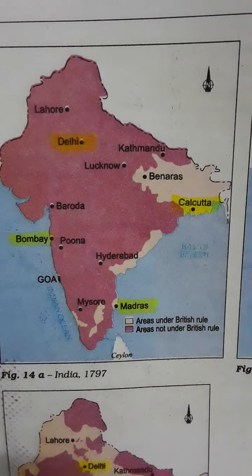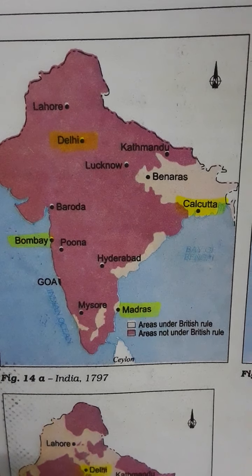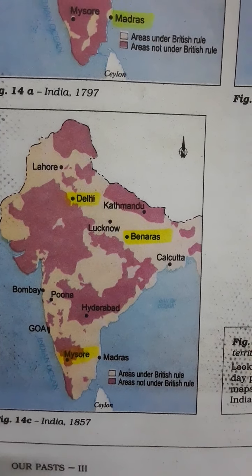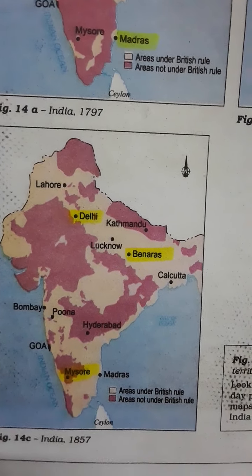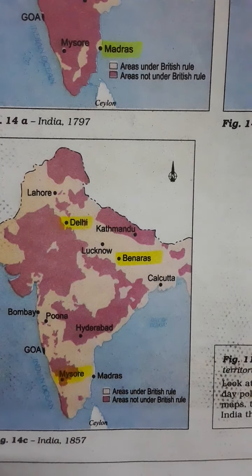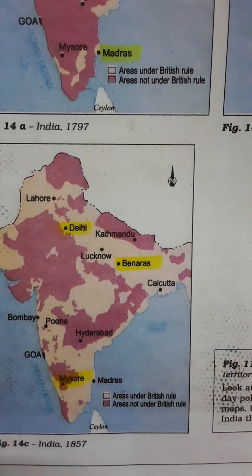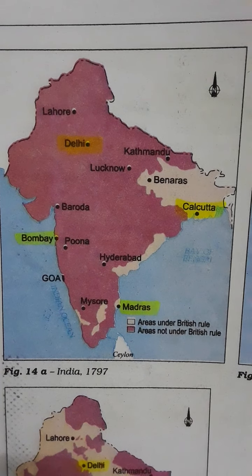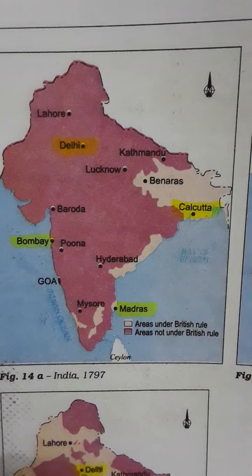This is the map of India in 1797. Next one, this is the map of India in 1857. Here I highlighted Mysore, Benares and Delhi. In this map, Bombay, Madras and Calcutta. What are they? These are the presidencies of the British.